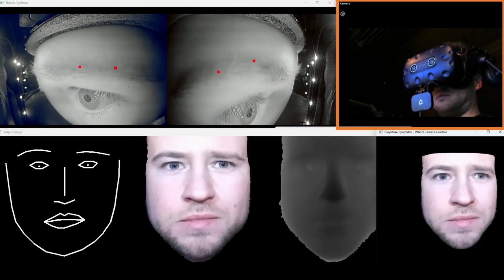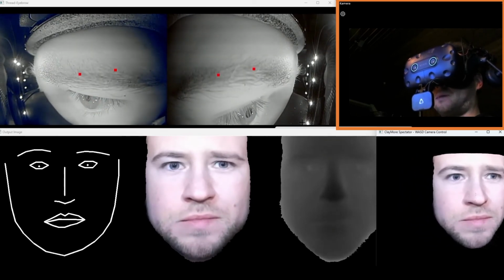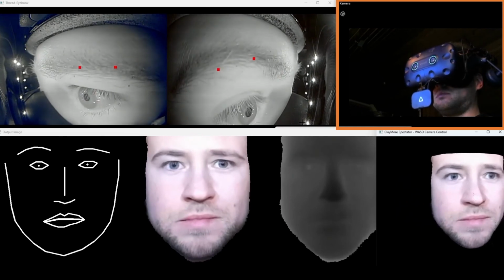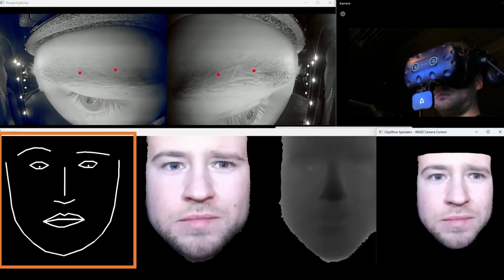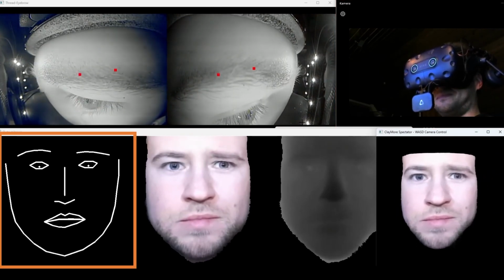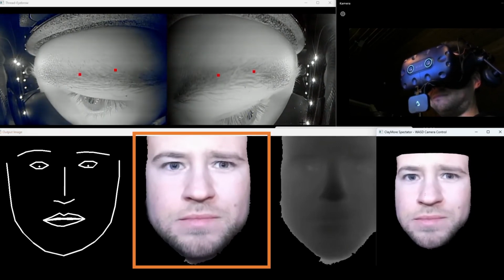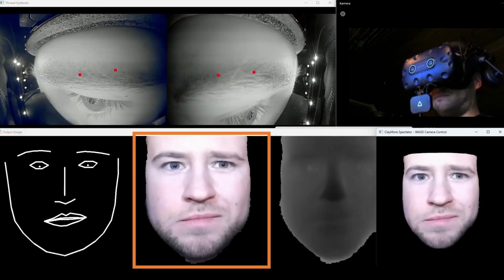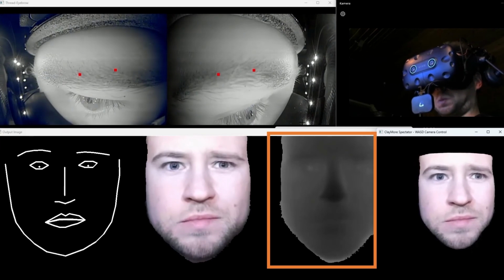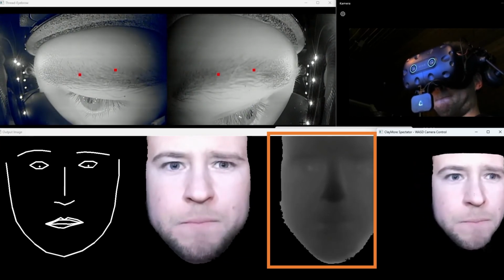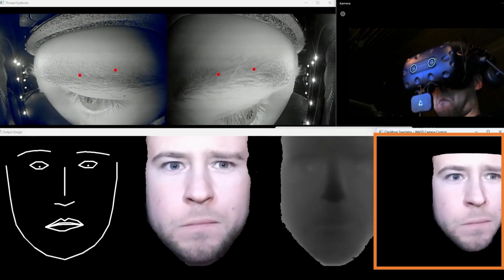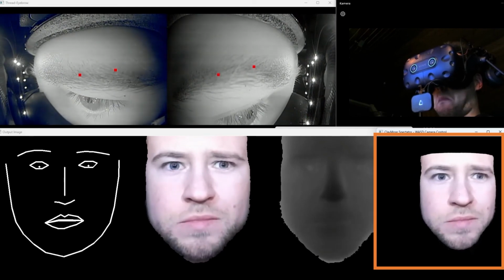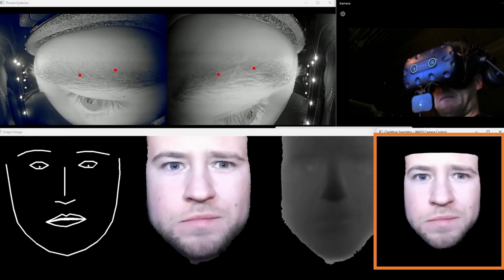We concatenate the tracking information of eye tracking, eyebrow tracking and lip tracking into an FLM as visualized here. The FLM is sent to the generator and it creates the RGB image and the depth image here, and we finally combine color and depth information to a point cloud as shown here on the bottom right.